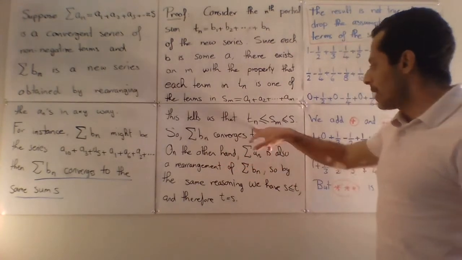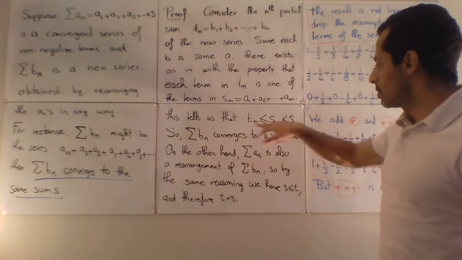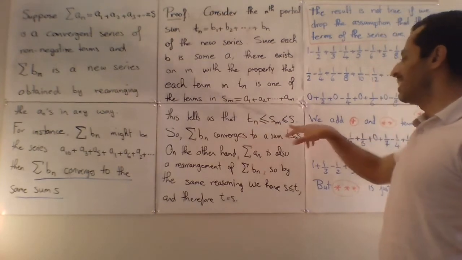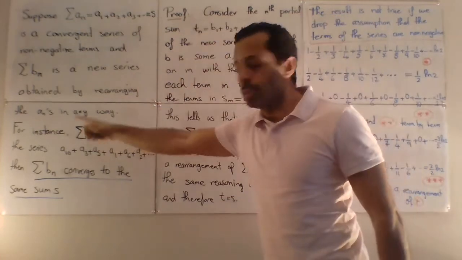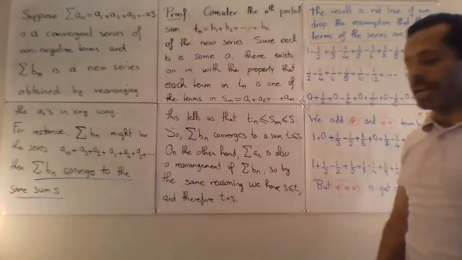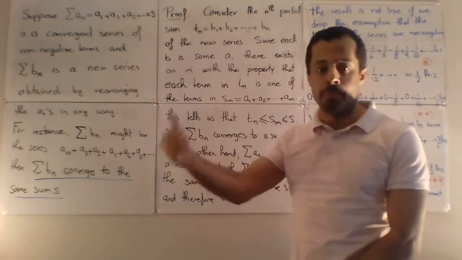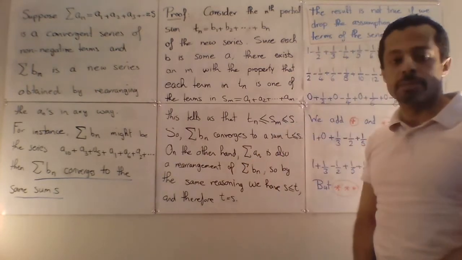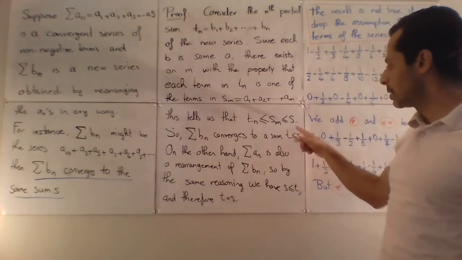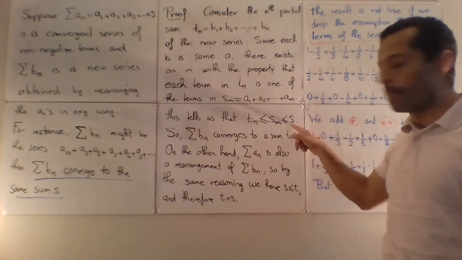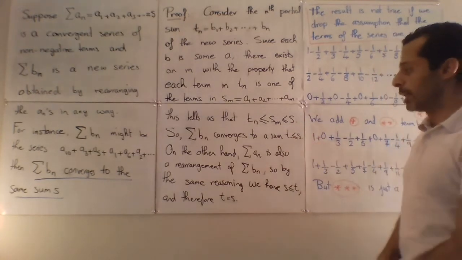From this double inequality, we get that Tn is bounded above by S. The partial sums of the new series are bounded above by S, and if you have a positive series whose partial sums are bounded above, then the series must converge. And it converges to its sum T, which is going to be less than or equal to this upper bound. So T is less than or equal to S.